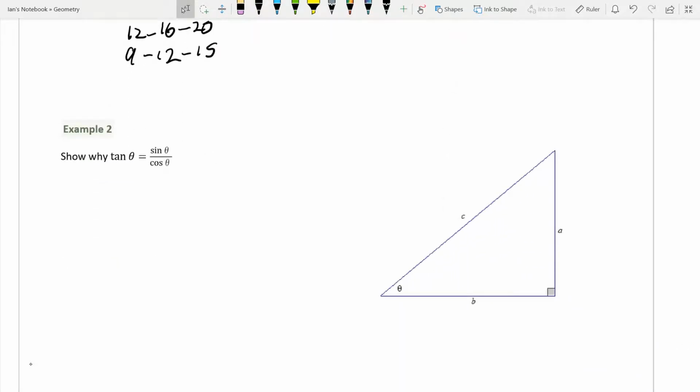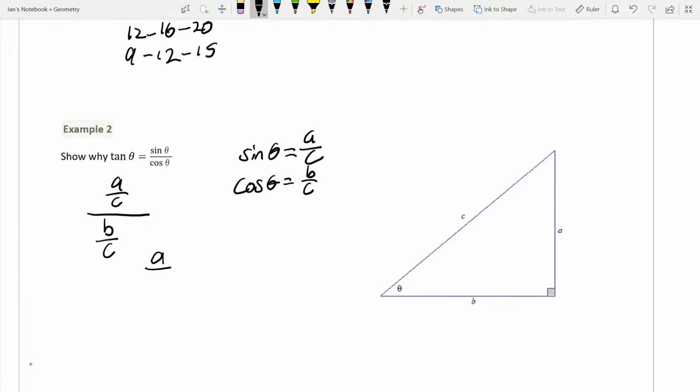Now, let's see why tangent of theta is sine of theta over the cosine of theta. Well, sine of theta, if you remember right, is always going to be our opposite over our hypotenuse. So we're going to get A over C. And the cosine is our adjacent over our hypotenuse, so B over C. So if we divide these two, we'll get A over C divided by B over C. And if we divide a fraction by a fraction, what we're going to do is take the fraction in the denominator, flip it, and then multiply those two together.